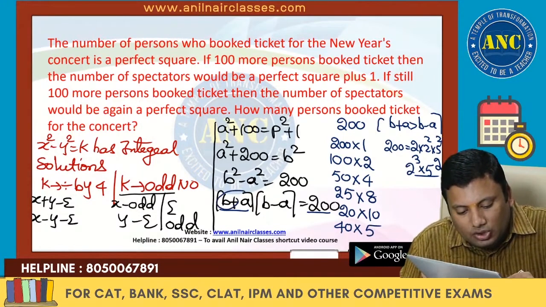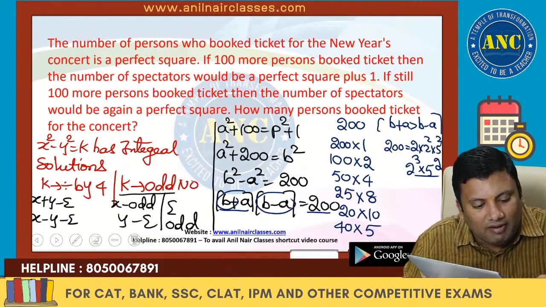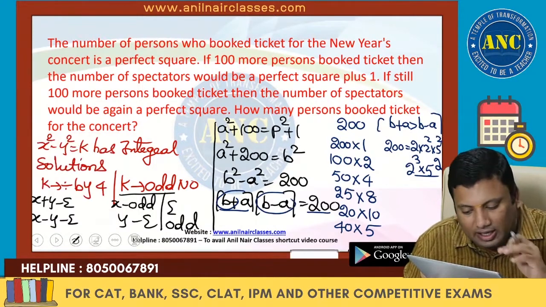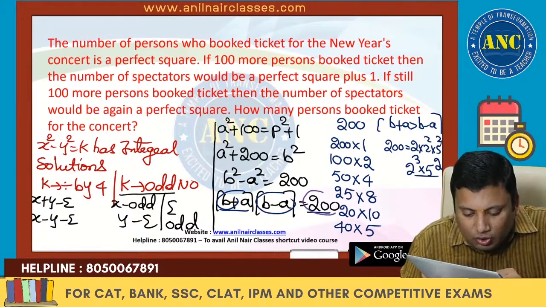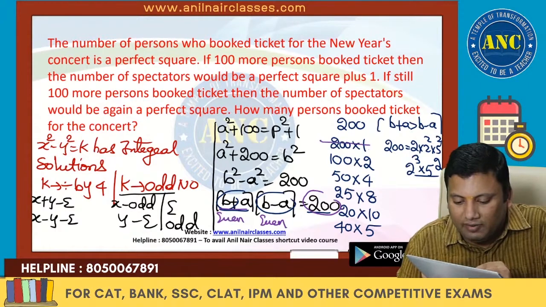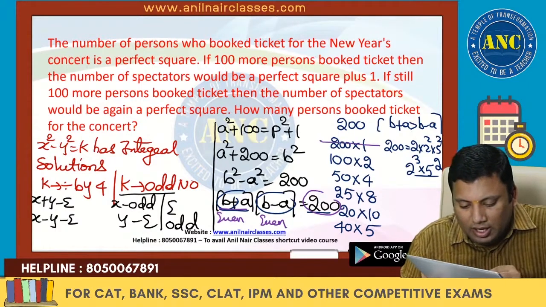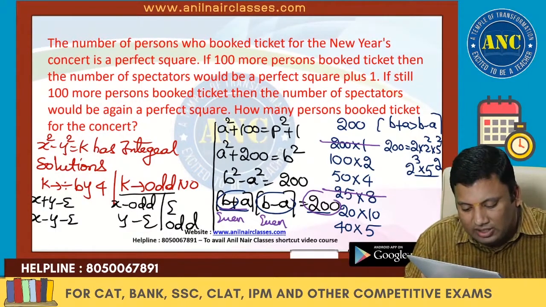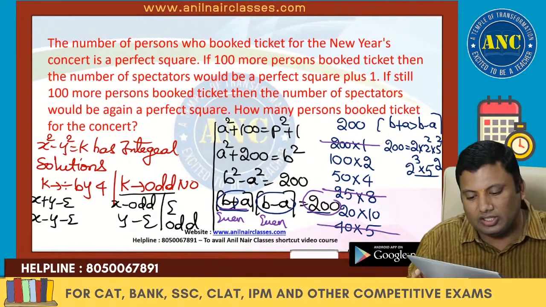b plus a should be greater than b minus a. Why? Because a and b are integers. Now, 200 is divisible by 4. That means b plus a should be even, b minus a should be even. This case not possible. So, both should be even. This case not possible.